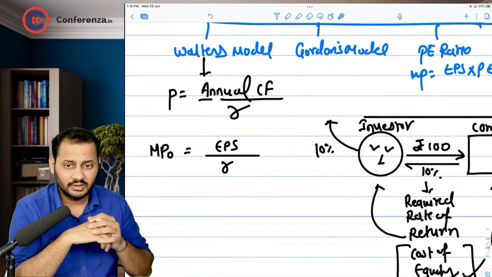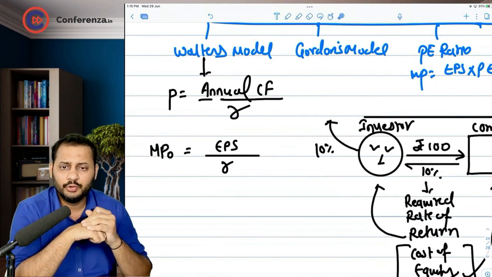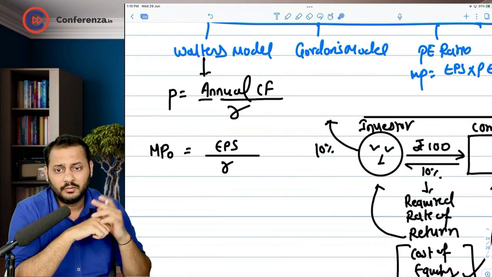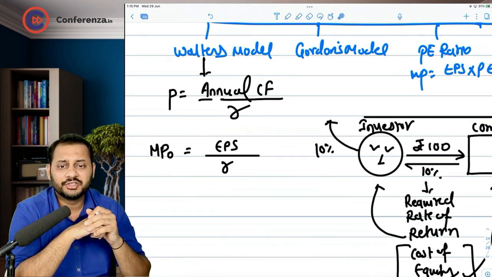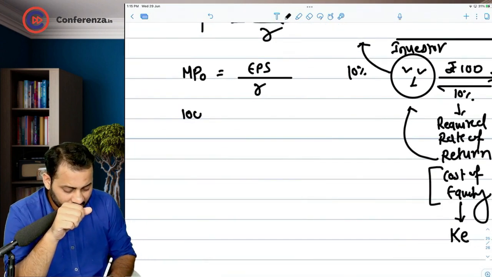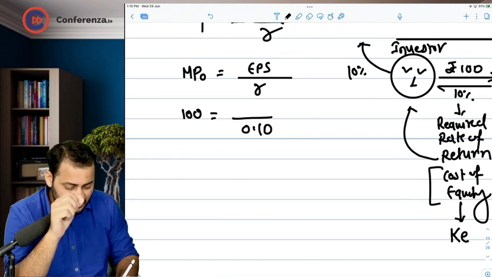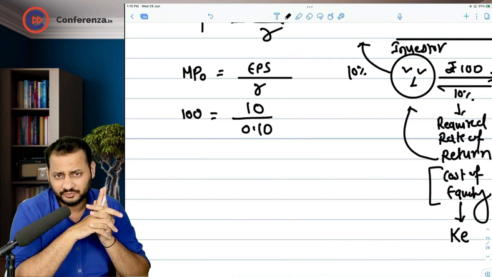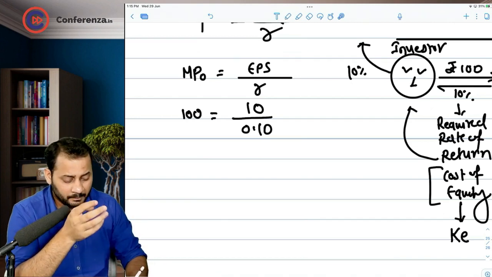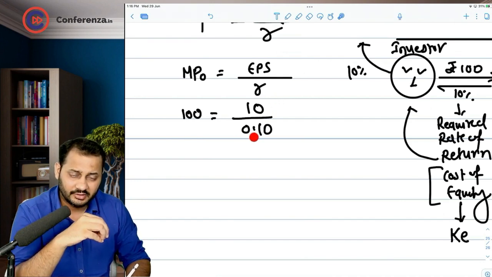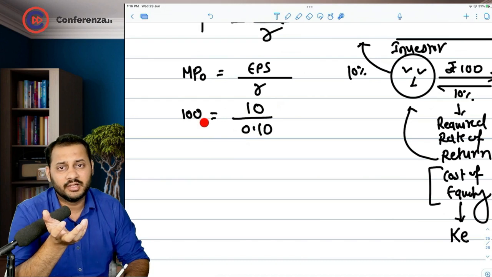Now let's come back to our formula. I told you that Walter's model is dependent on the perpetuity method. Market price is equal to earnings per share divided by rate of interest. So, for example, 100 rupees is what I am investing, and if I want a 10% rate of return, that means I will get 10 rupees every year. That is my expectation. My expectation is the company should earn 10 rupees every year at 10%. And if this happens, the market price will be 100.